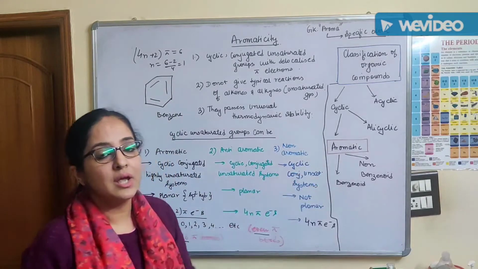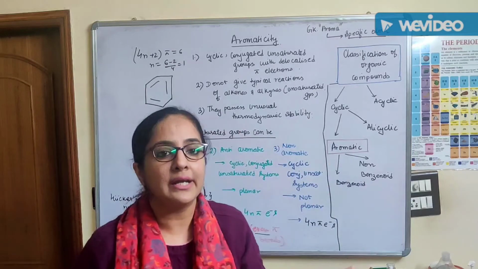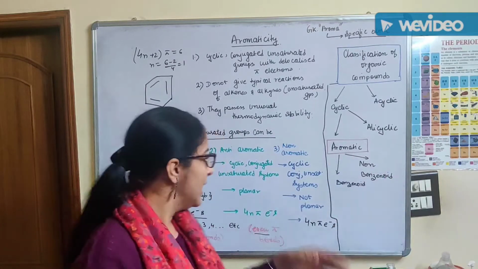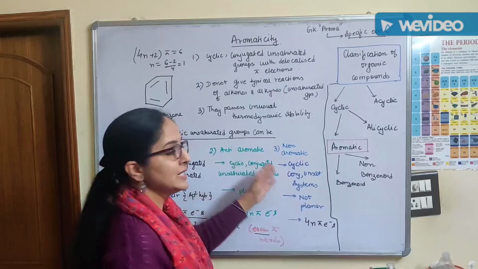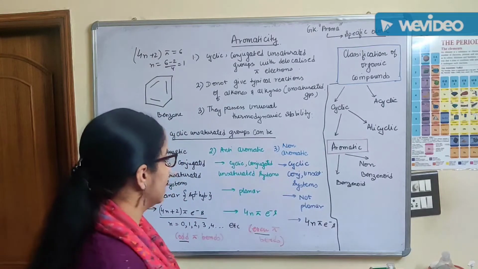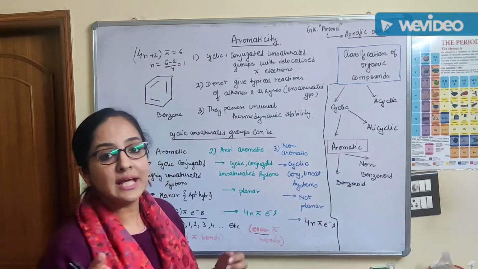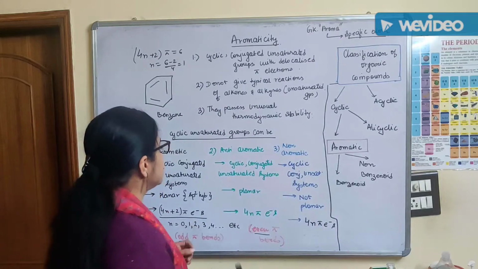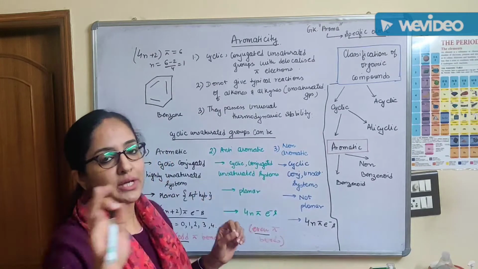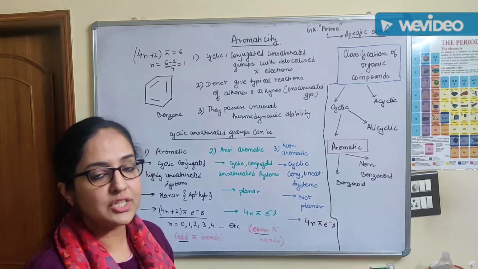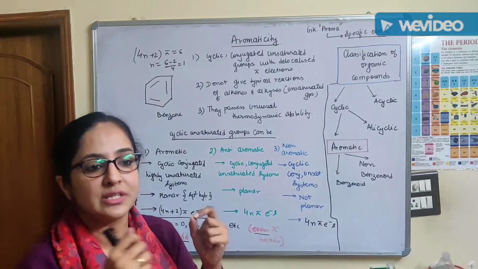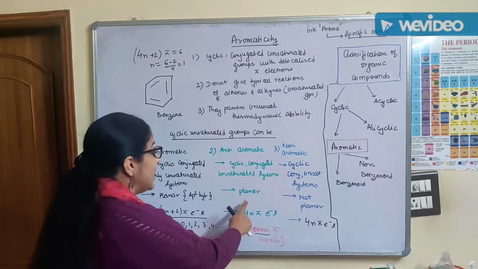Other compounds which may have one of these criteria and may not have the other ones can be classified into anti-aromatic and non-aromatic. Now let us discuss something about anti-aromatic systems. Anti-aromatic systems will have cyclic conjugated double bonds. They will have unsaturation. They will have delocalized pi electrons. They will be cyclic systems. They will be planar too.